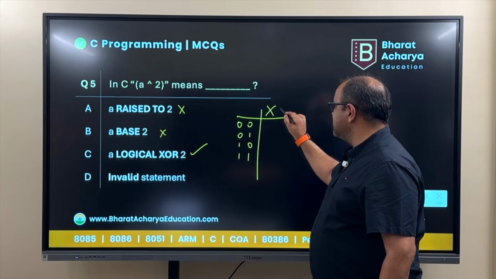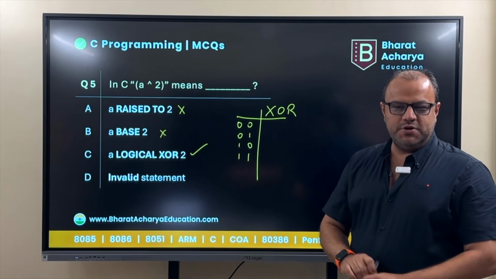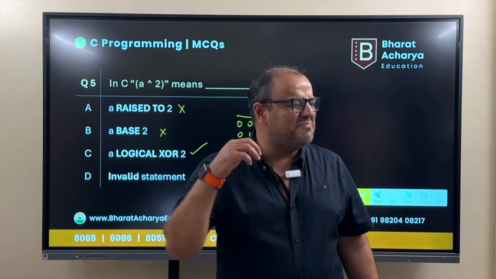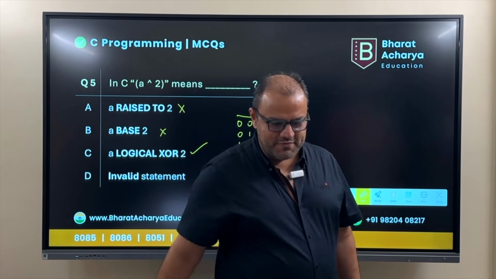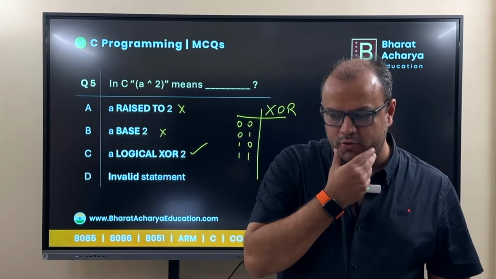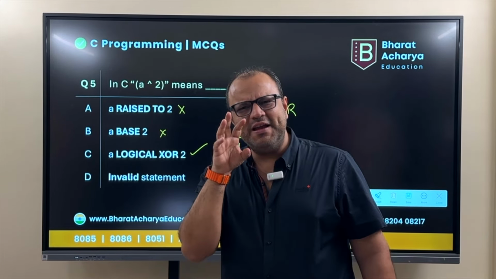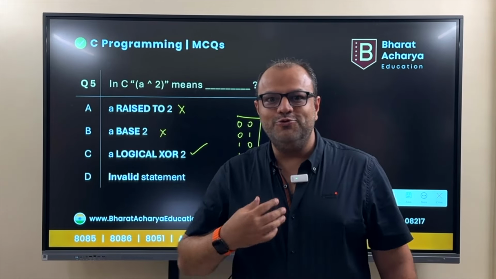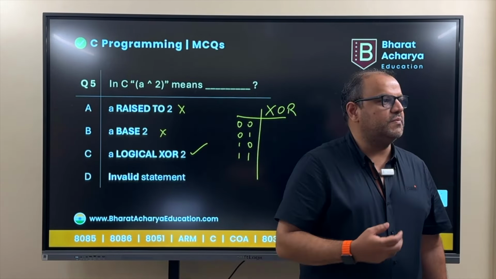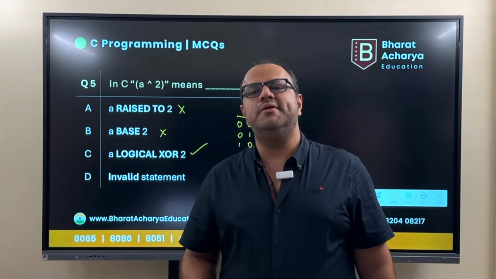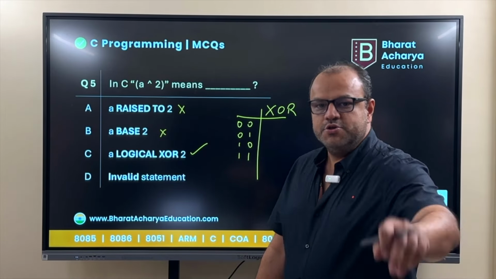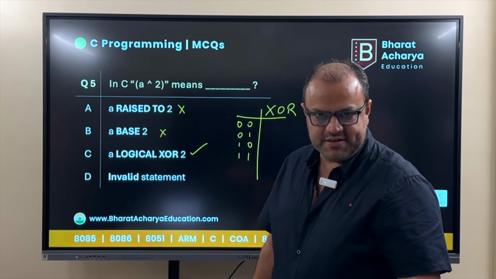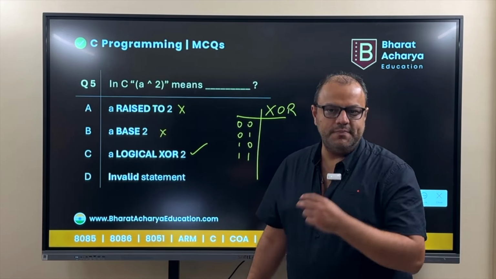But if you do XOR, if you're a first year student, you have not done logic gates, so you might be wondering, what is this used for? They have massive use. In my book, which I've written for C, which is also available as part of the course, I've given very detailed examples of interesting cases where this would be used in the real world. What's the point of learning something if you don't know how to use it in the real world? Otherwise, it's just bookish knowledge. So I've given examples. As you learn more of engineering, as you move into the subjects that I just spoke about, you will use them a lot.